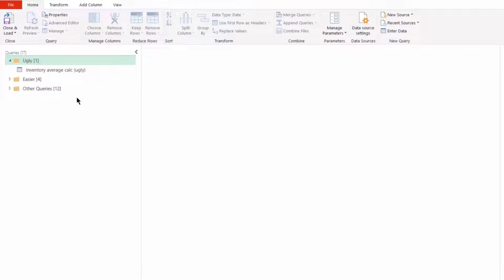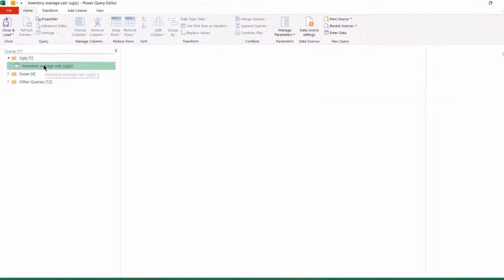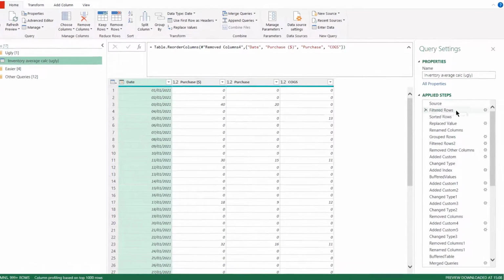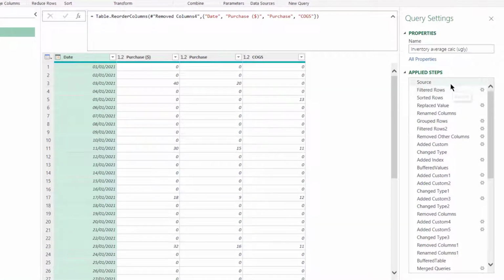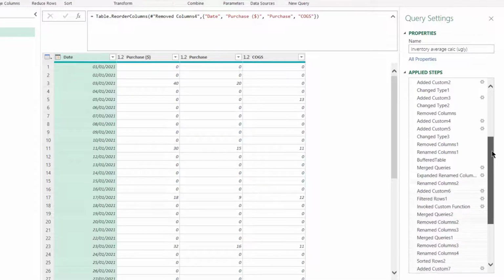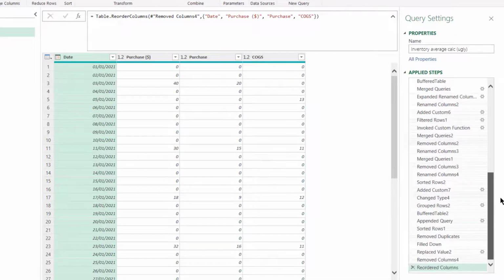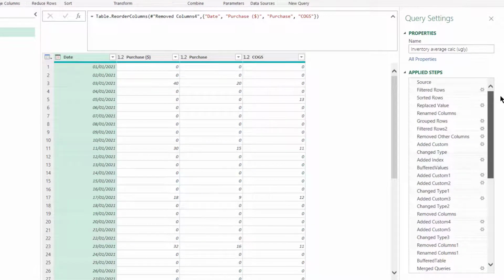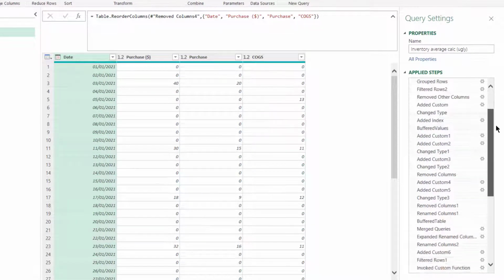Clues in the name. In the Ugly folder, I have Inventory Average Calc Ugly. Why is it ugly, you ask? Well, not only are all these steps very generically named, but there's an awful lot of steps. So if there's a problem in here, it's very difficult to see what's going on and where you should look for the problem.